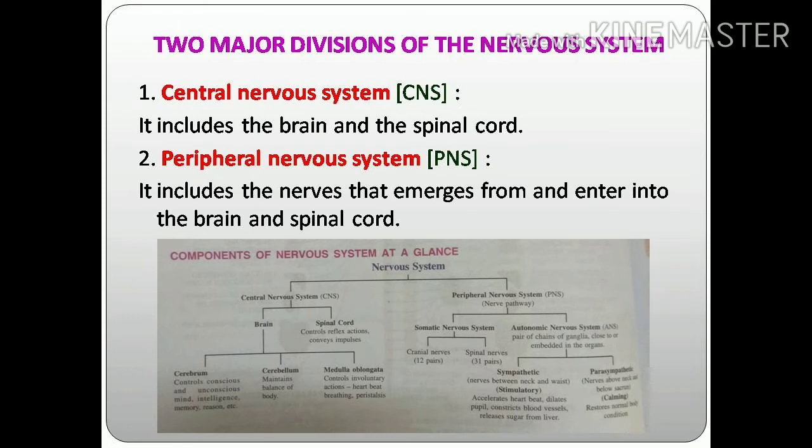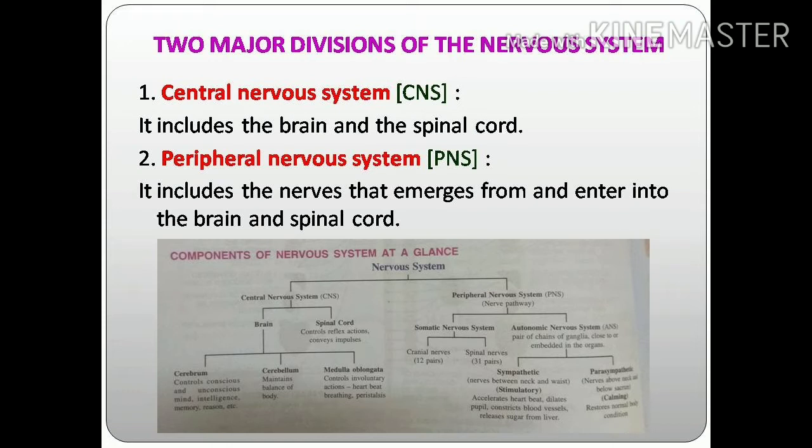These are the two major divisions of the nervous system. In the diagram you can see the central nervous system and peripheral nervous system are further divided. The central nervous system has two parts, the brain and spinal cord. In the brain, we can see three major parts: cerebrum, cerebellum and medulla oblongata. In the peripheral nervous system, we can see two main parts. First one is the somatic nervous system. Second one is the autonomic nervous system, or ANS.